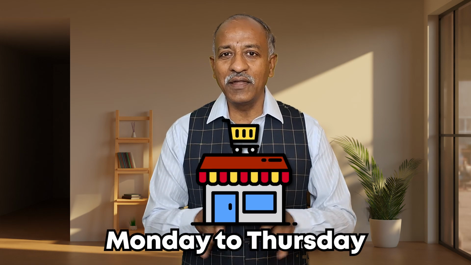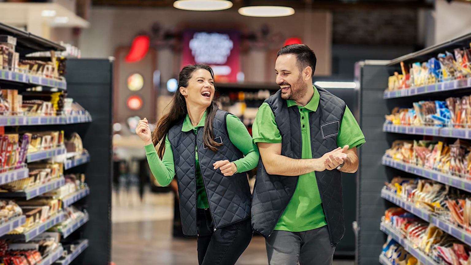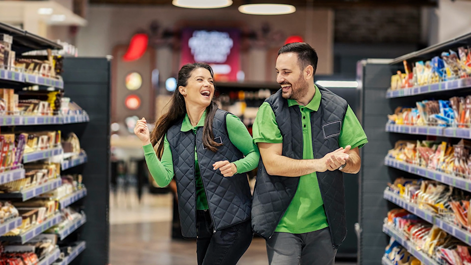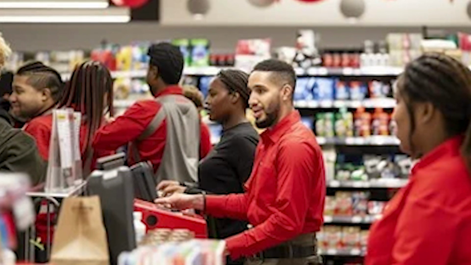If you go to a supermarket from Monday to Thursday, you will find very little rush. All the people who are working there, the staff, feel calm and relaxed. And come Friday to Sunday, you will find so many people there. You will find that the stock levels are going down. All the staff are overburdened.